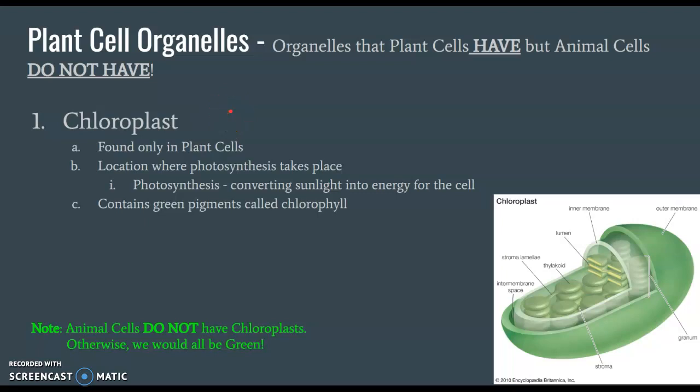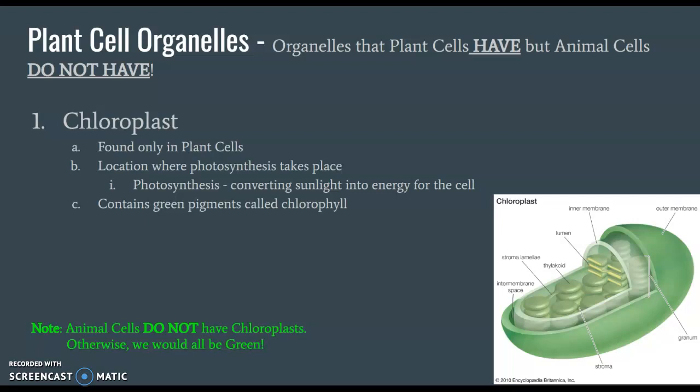Now, chloroplasts are found in only plant cells. Their location is where photosynthesis takes place. So chloroplast is the site of photosynthesis where light energy is converted into chemical energy. And if you don't remember, photosynthesis is converting light energy into energy for the cell. It also contains green pigments called chlorophyll, and that's what makes the plant look green.